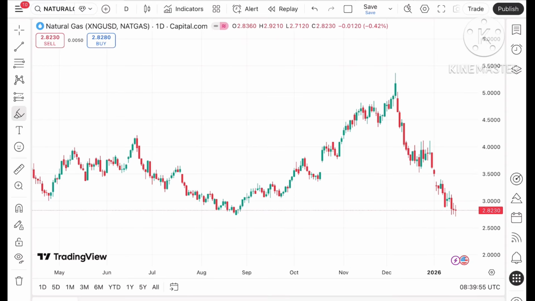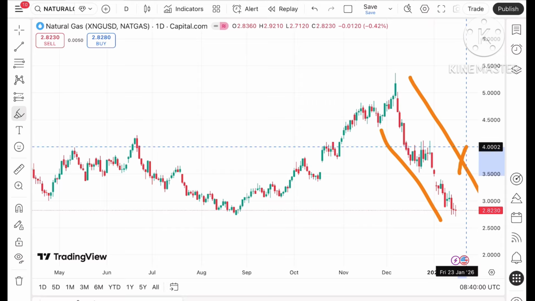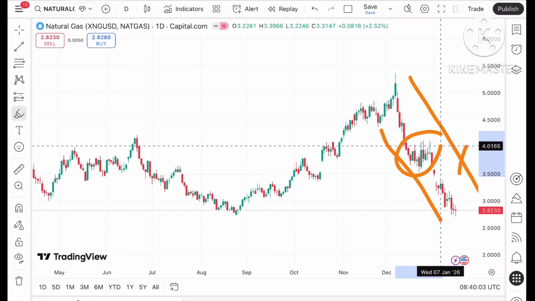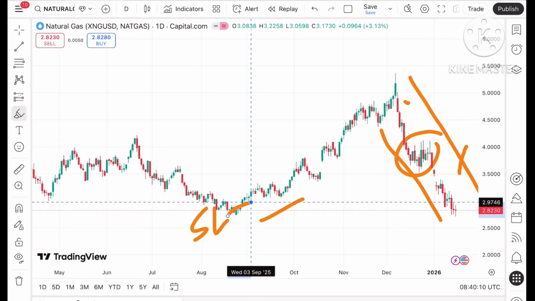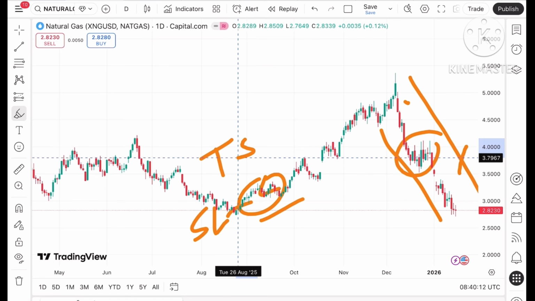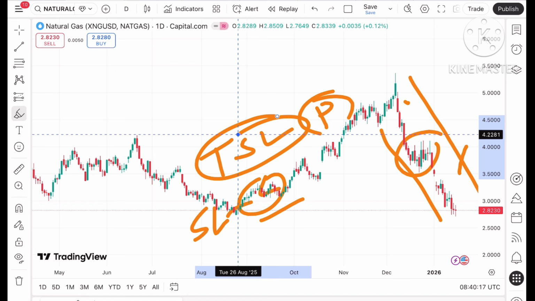See, looking at this particular chart, there is a clear indication of a continuous downfall. People who bought at these levels are stuck there. Remember, always try to put your SL whenever you trade. It will save the capital, and once you get in profit, try to trail it. Trailing the SL is very important because it will save your profit. At least you will get some amount of profit, so you can accumulate wealth or increase your chances of making good profit.